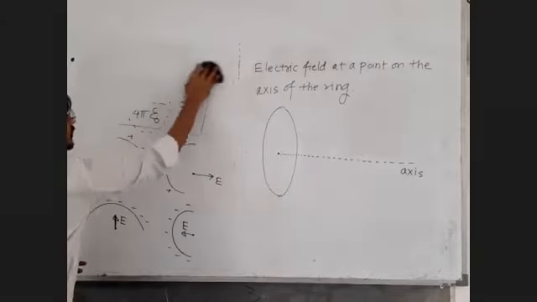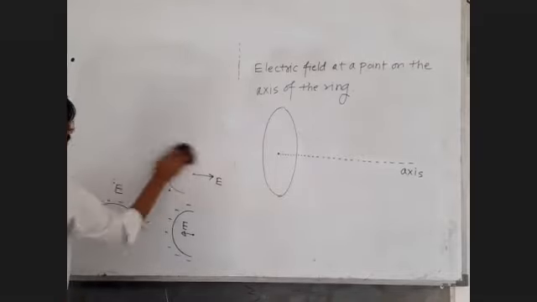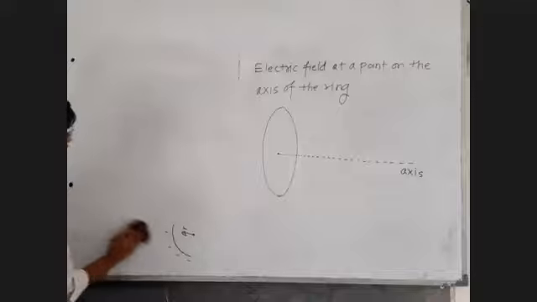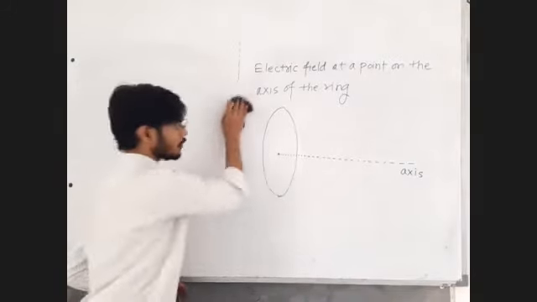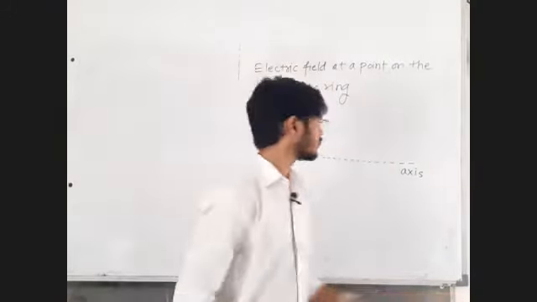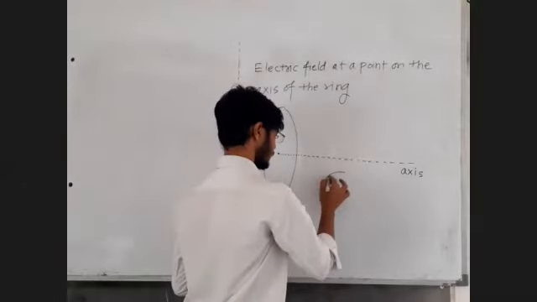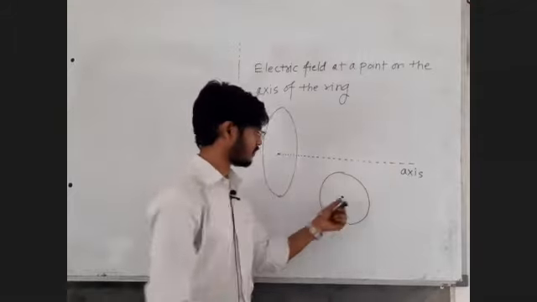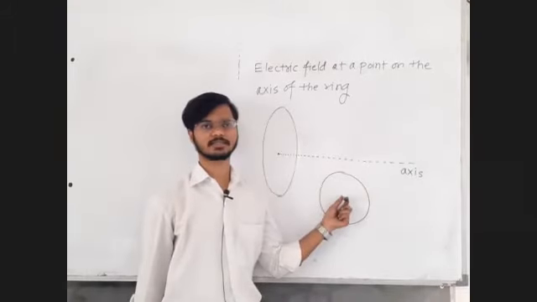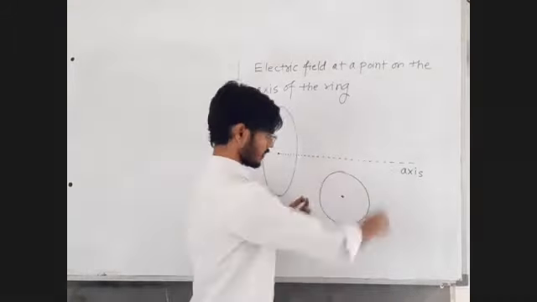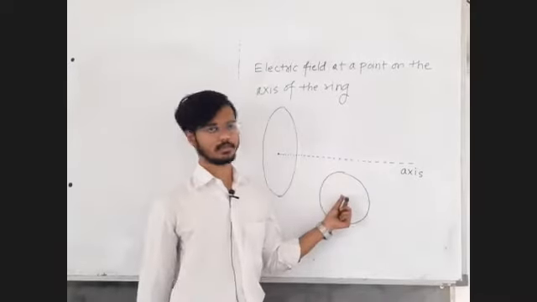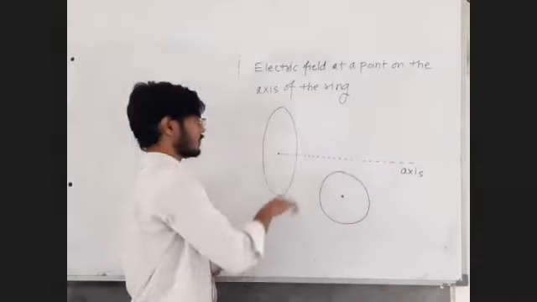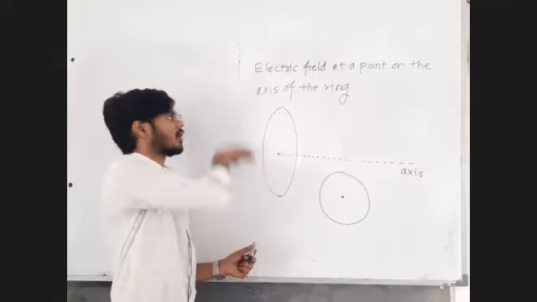Have you imagined the axis of the ring? Axis means the line passing through the center and perpendicular to the plane of the ring. For example, let's say the ring is like this, then its axis will be a line which is coming out of the plane like this. If this is a circular ring, its axis will be this. Right now, I have drawn the ring, half ring outside and half ring inside.